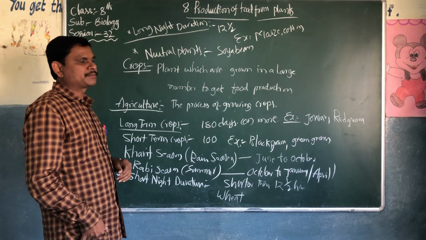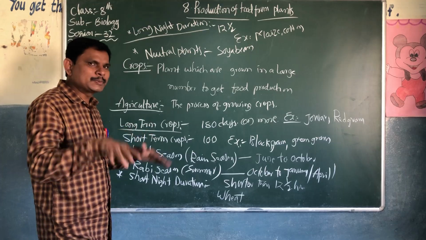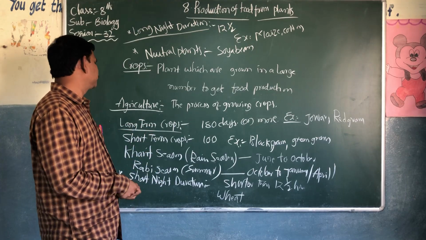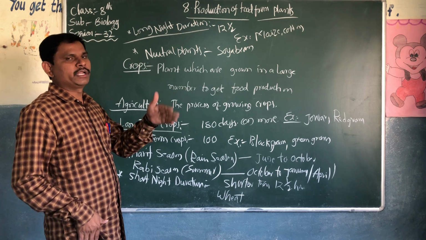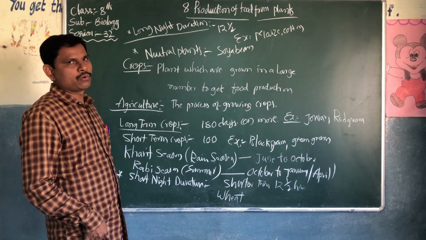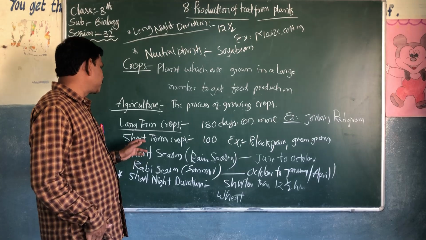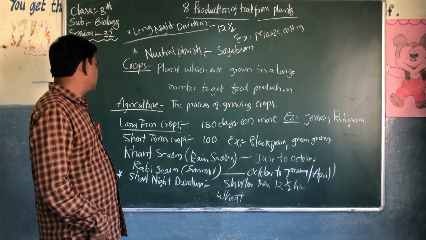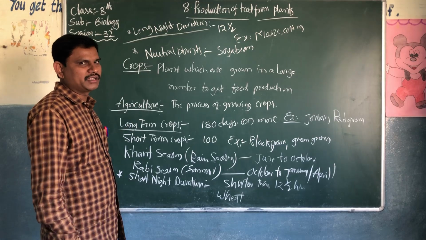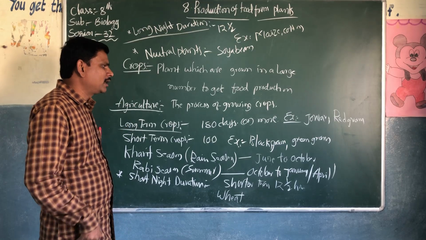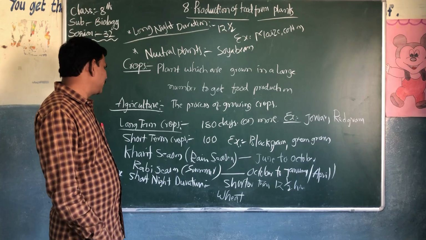What is agriculture? The process of growing crops is agriculture. What are long-term crops? They take more than 180 days. Example, maize and red gram. What are short-term crops? They grow in 100 days, about 3 months only, like black gram and green gram.